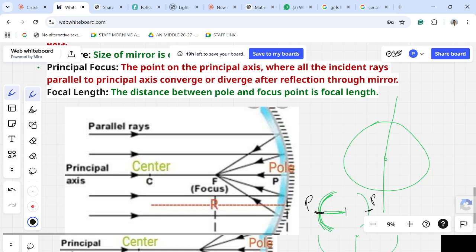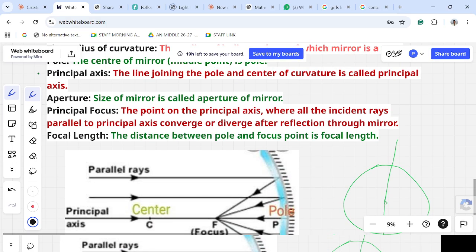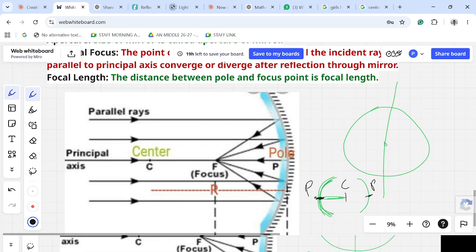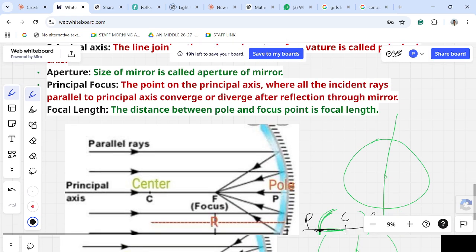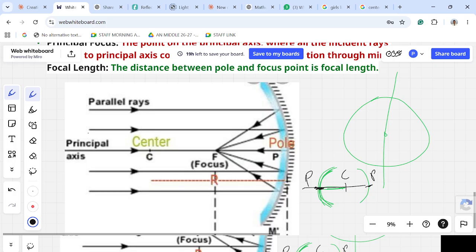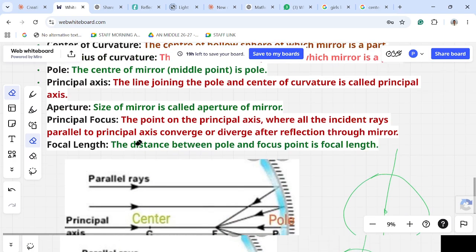The line which passes through the center of curvature and the pole is called your principal axis. Check this figure: principal axis, center of curvature and the pole. The line which is passing through them, we call it a principal axis.